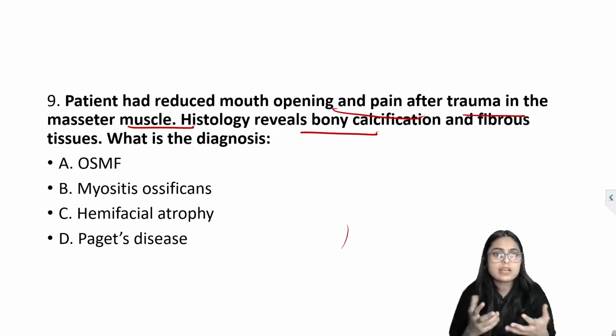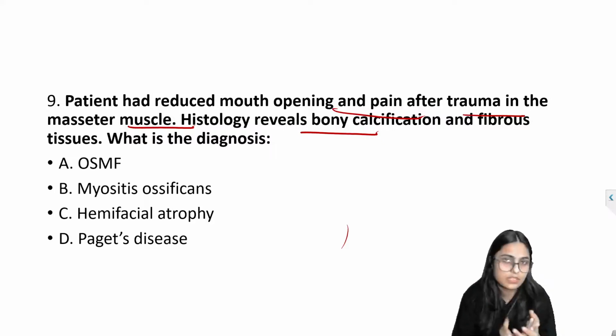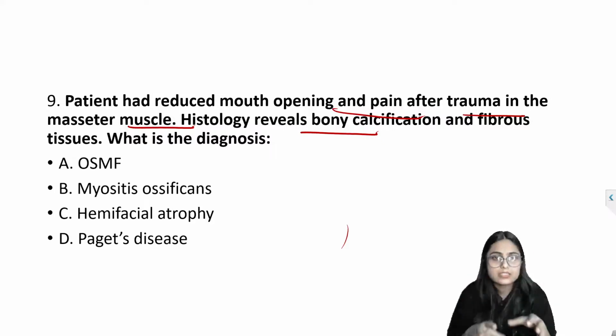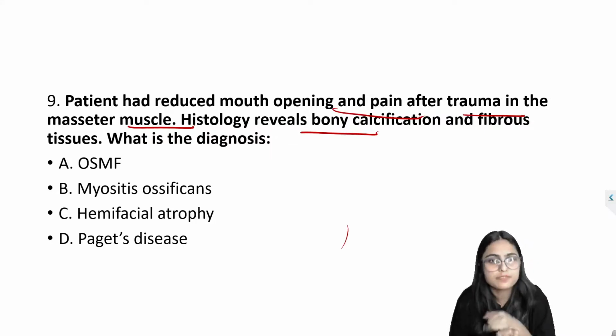That is how we describe myositis ossificans, and the answer for this question is option B, myositis ossificans.